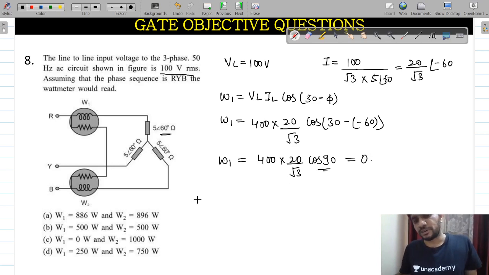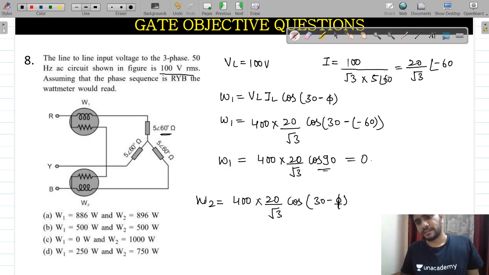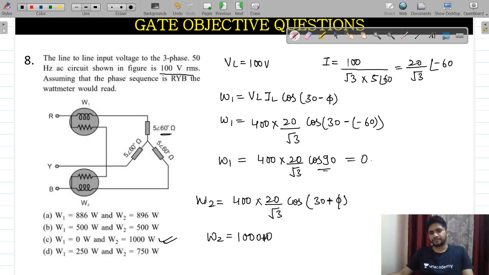Okay, so to be safe I am just calculating W2 also. 400 multiplied by 20 divided by root of 3, cos of 30 plus 30 minus 5. So in this case W2 will be 1000 volt.